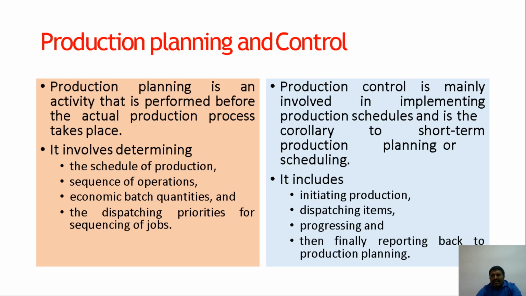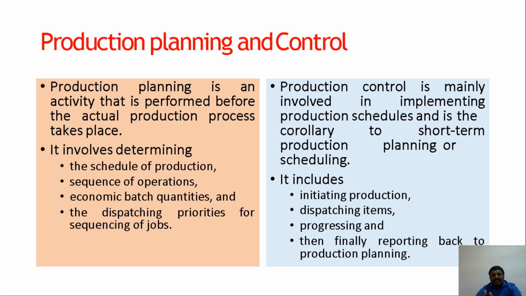Now, what is production control? It is mainly involved in implementing the production schedule, and it is a corollary to short term production planning for the schedule. There will be scheduling, then initiating of production, dispatching of items, progressing, and finally reporting back once again to the production planning.